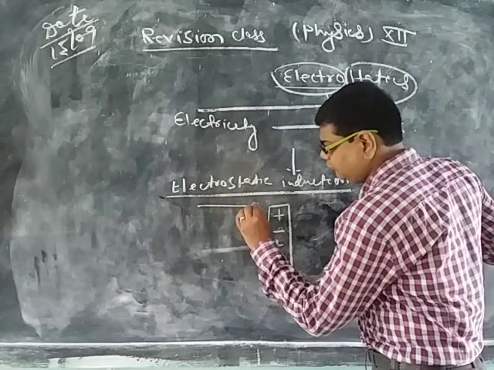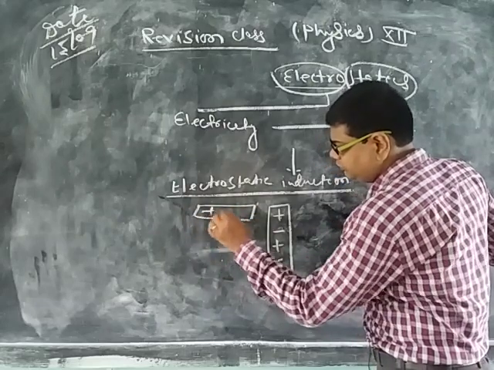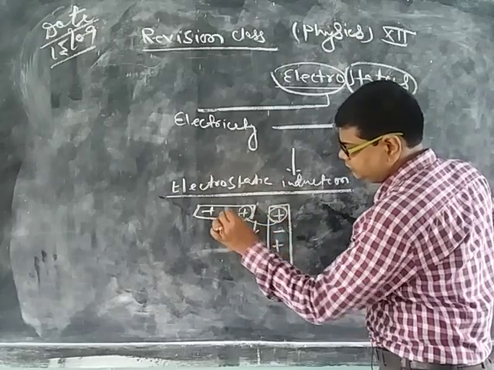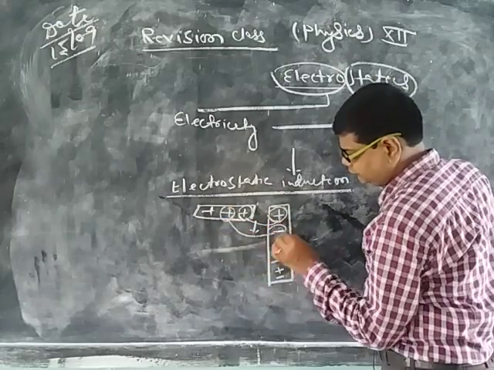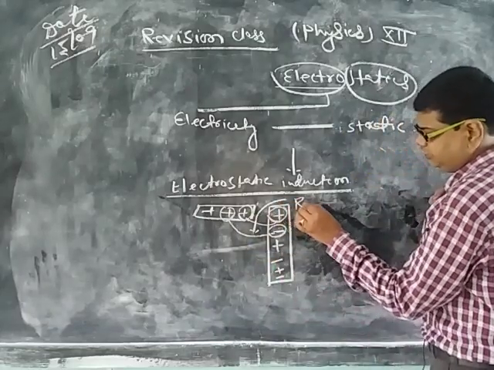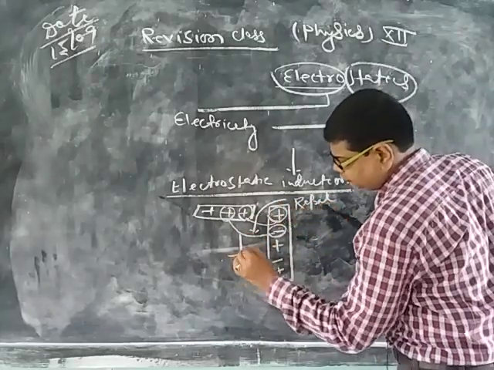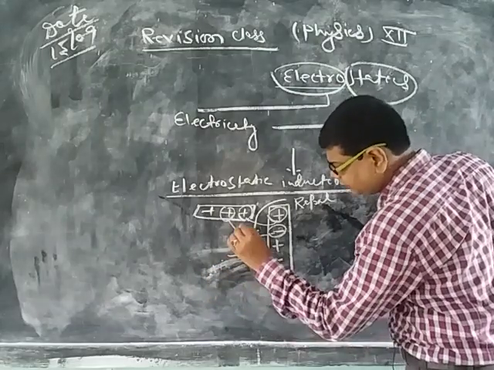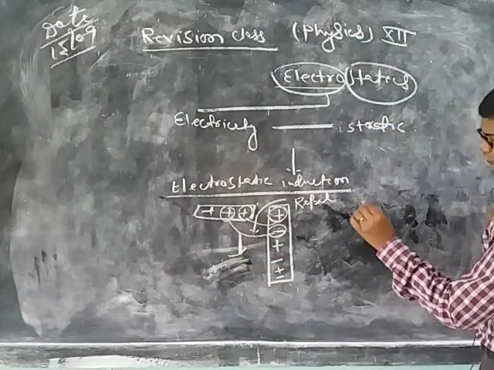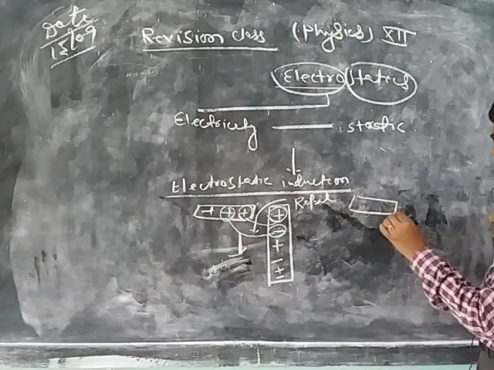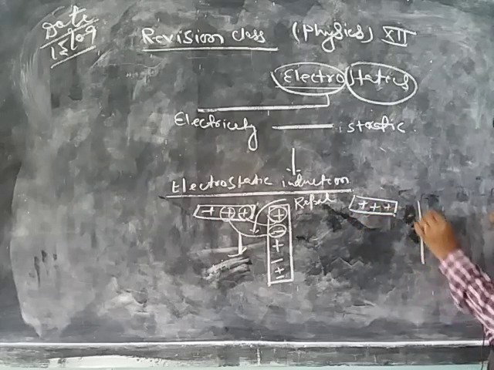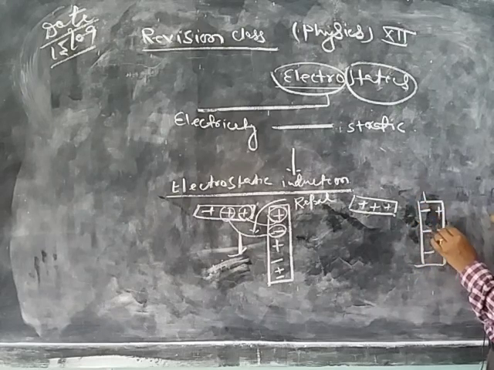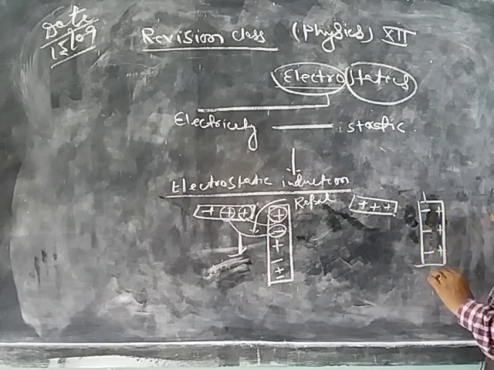And if we move a positively charged body near it, then like charges repel each other and unlike charges attract each other. As a result, the negative charge is induced on this face and the positive charge is induced at the other face.